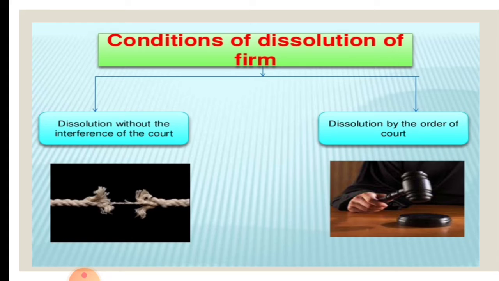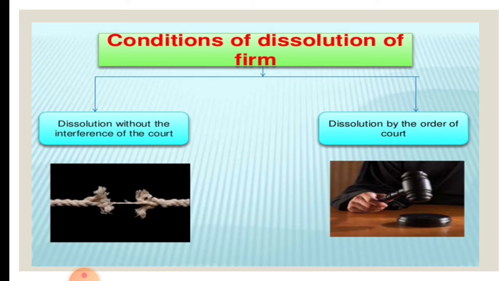L stands for lunacy of a partner. Lunatic means mad. Already we have seen who can become a partner. A lunatic person cannot become a partner. And U stands for unavoidable continuous loss. In this case also dissolution can be done. T stands for transfer of interest of firm. So when the interest is transferred to another firm, then automatically the previous firm will be dissolved.